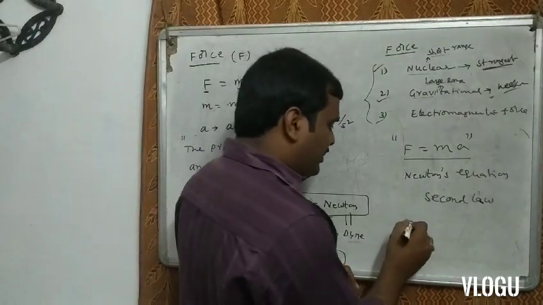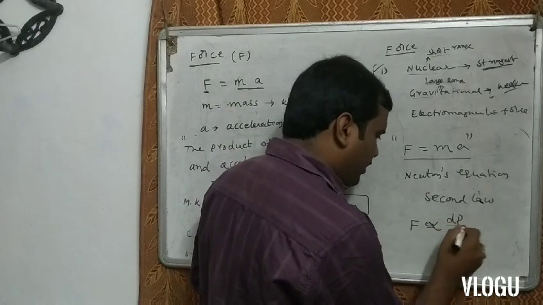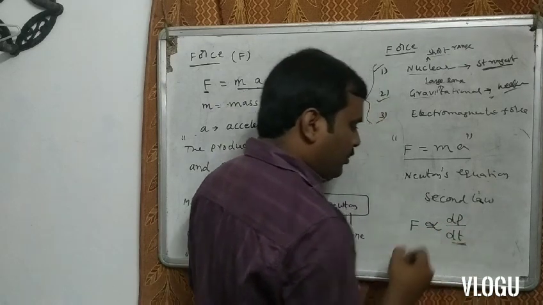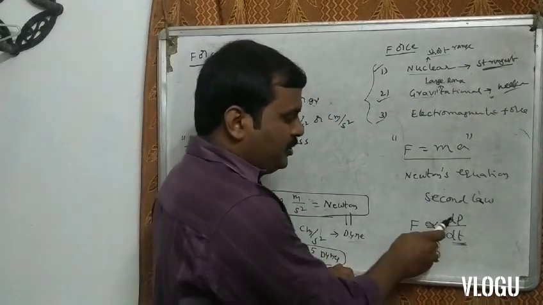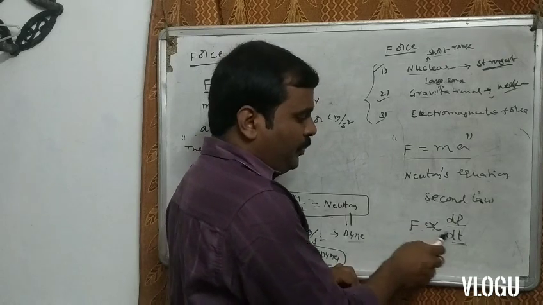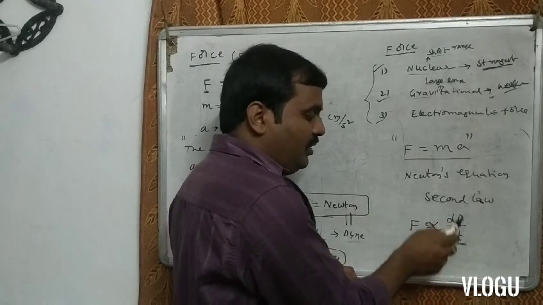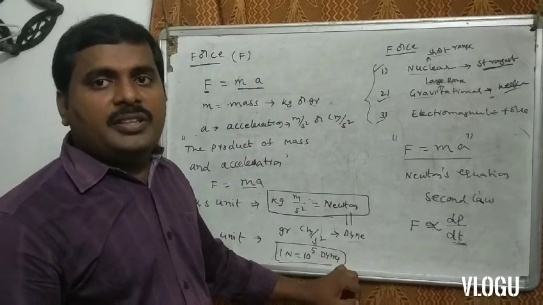In original form, Newton's second law is F is proportional to dp by dt. This is the main law of Newton. F means force, which is directly proportional to the rate of change in momentum.